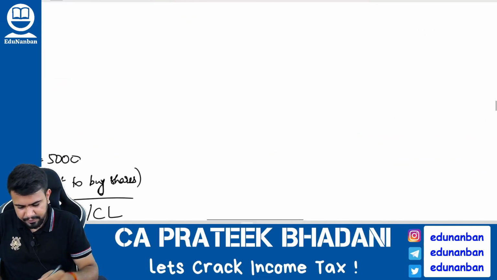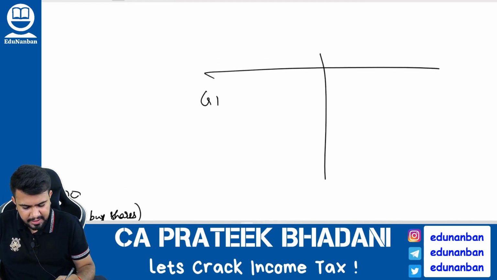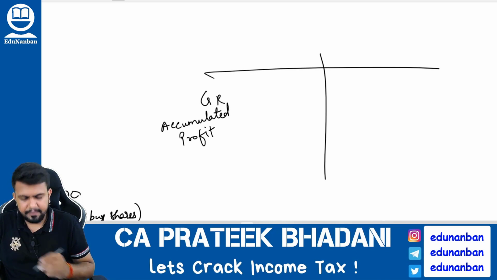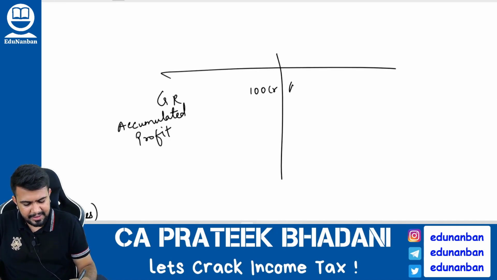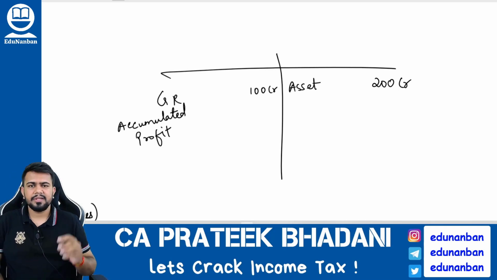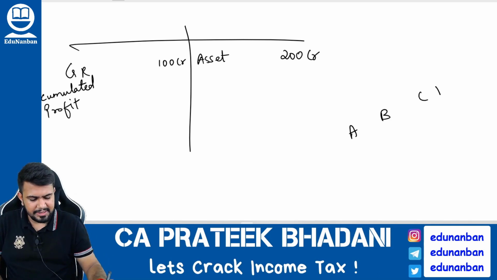Now listen here. Let's say this is the balance sheet of the company, and here a general reserve is there. What is general reserve? It is nothing but accumulated profit. So let's say the general reserve is 100 crores, and there are assets worth 200 crores. For this company there are 4 shareholders, namely A, B, C and D.